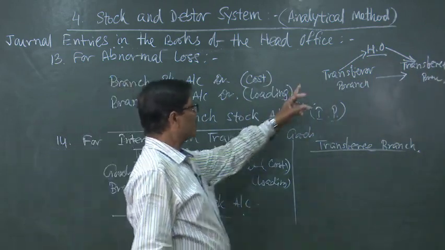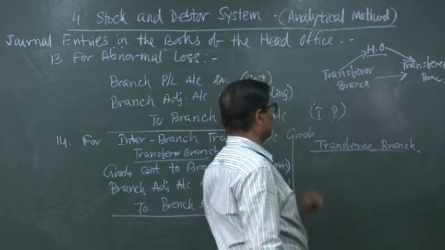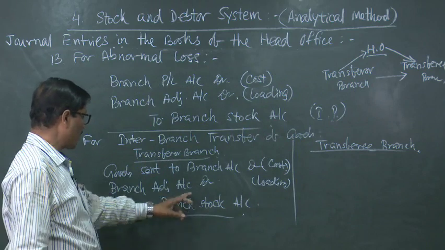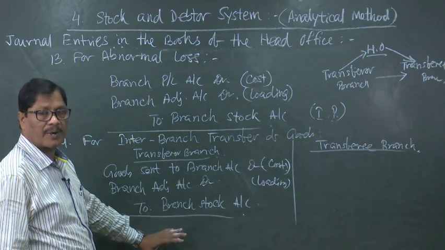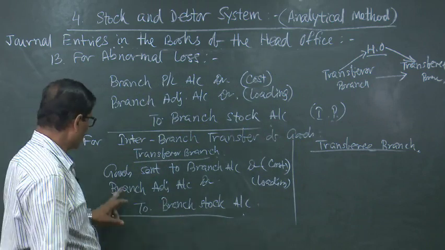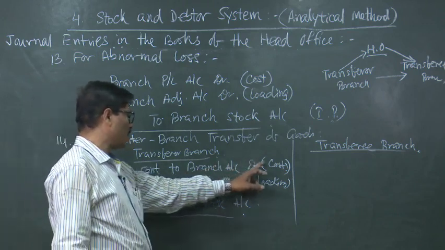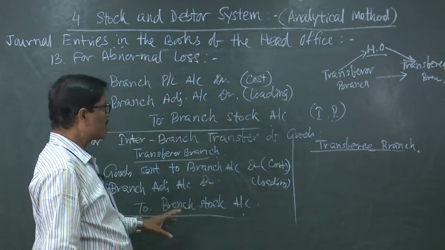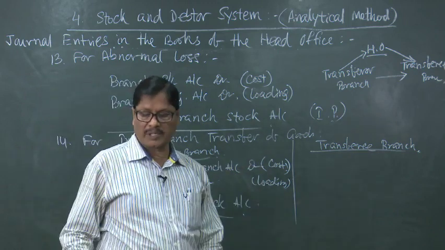Now, when the head office is getting the return from the transferor branch, goods sent to branch account debited, branch adjustment account debited to branch stock account, because that branch stock account will be reduced. So, goods sent to branch account debited at cost, branch adjustment account debited with the loading, to branch stock account, and here it will be just the reverse.